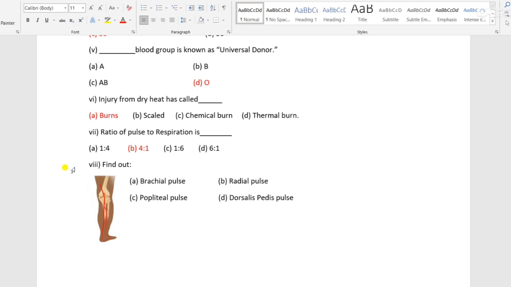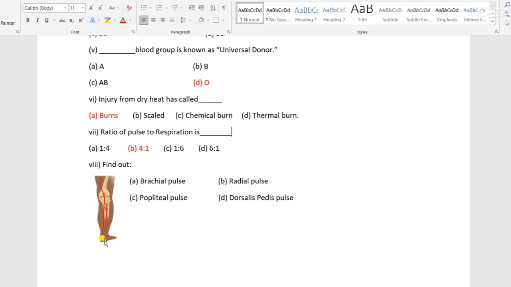So now a picture is given. Find out the pulse. In this diagram, above the knee, on the posterior side of the knee, what is that artery's pulse called?